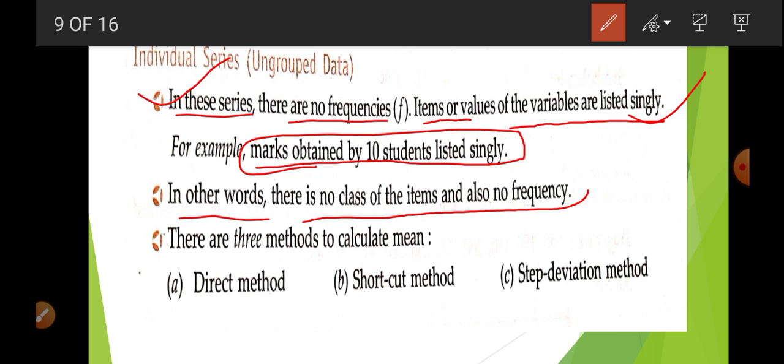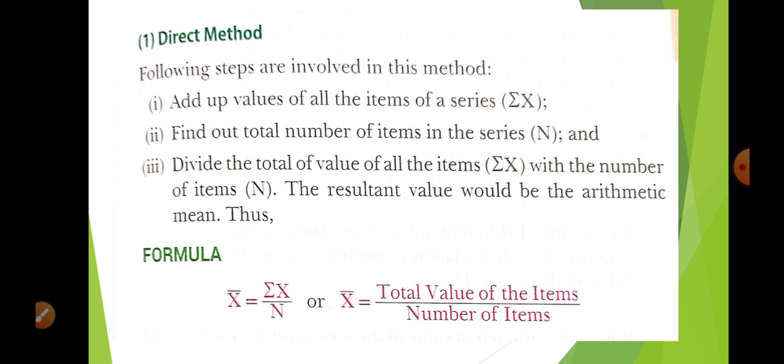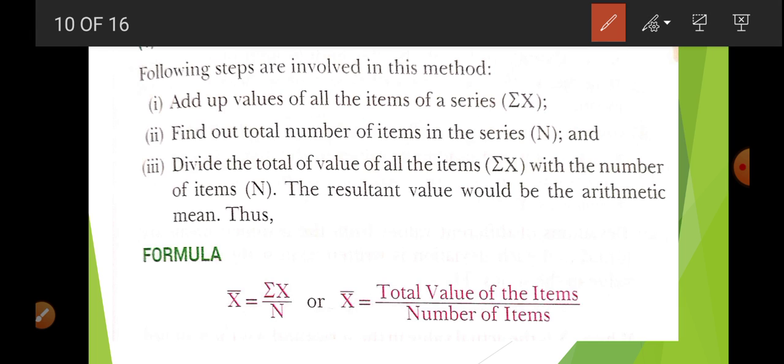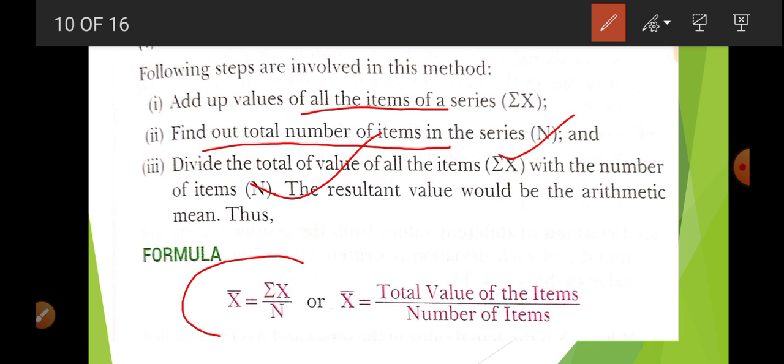There are three methods, but in your syllabus there are only two. First of all, the direct method. The following steps are involved in this method. First we add all the items, then find the total number of items and divide: sigma x upon n. You use this equation, and in this way you are able to find the average.